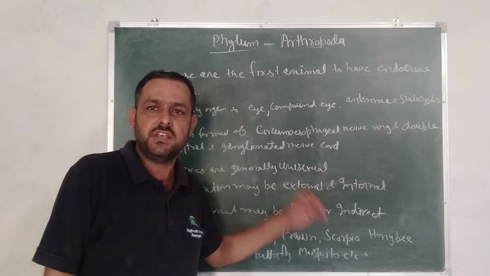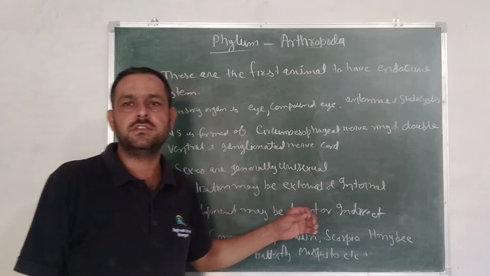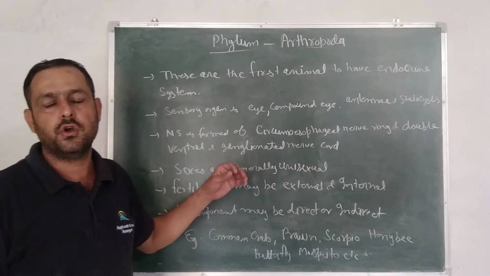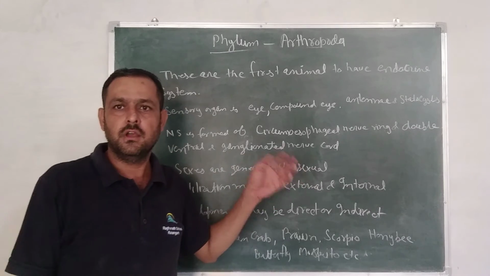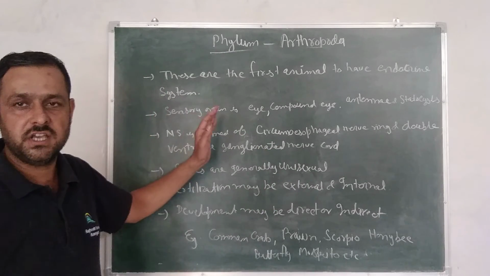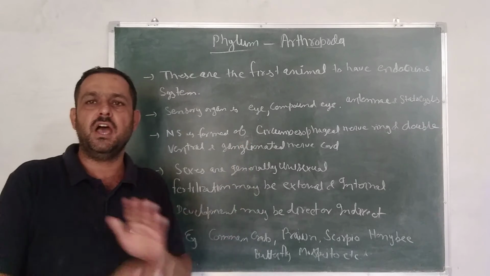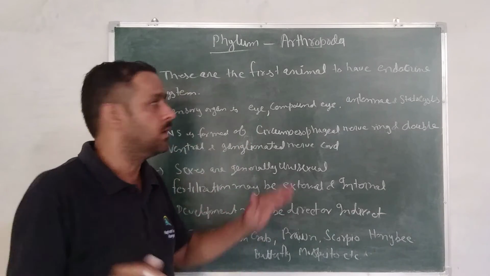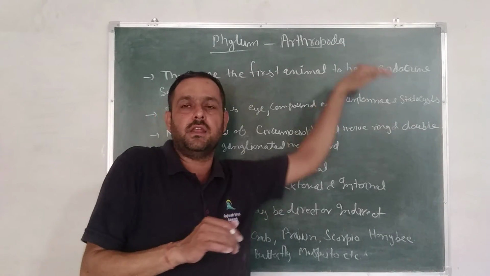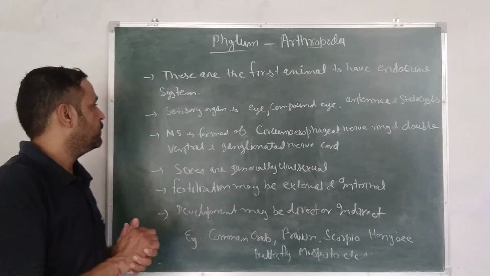In the evolutionary sequence, up to Annelida they have no endocrine system, but these are the first animals in which it is found.